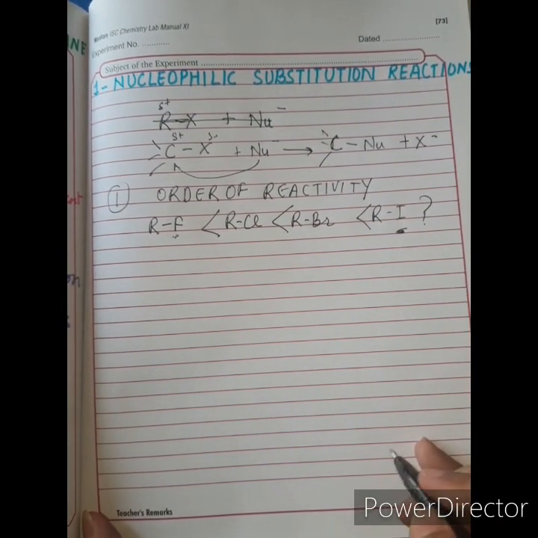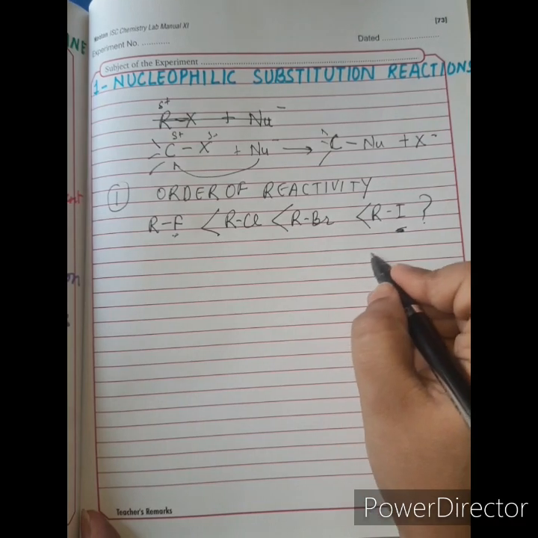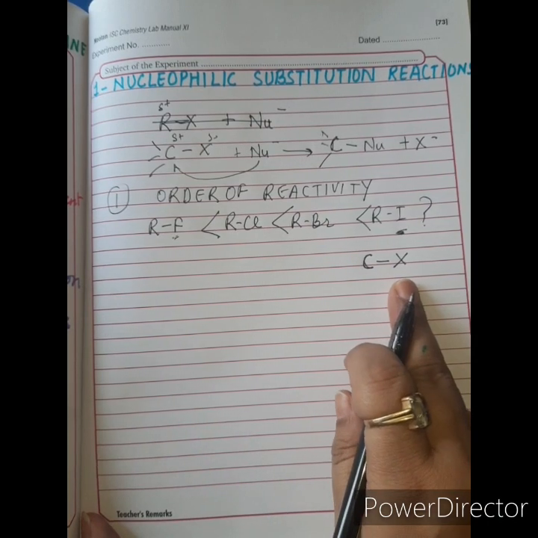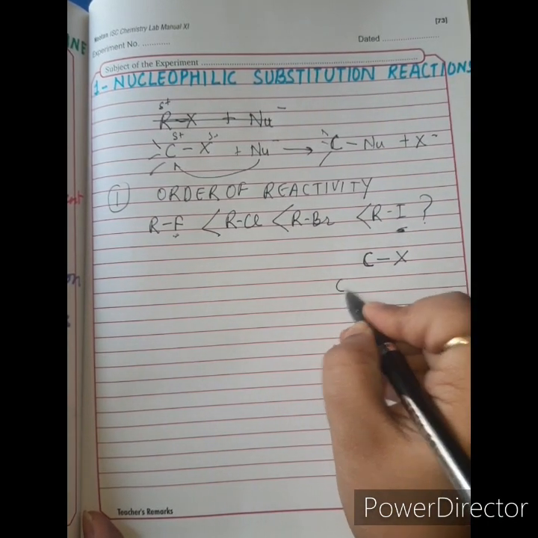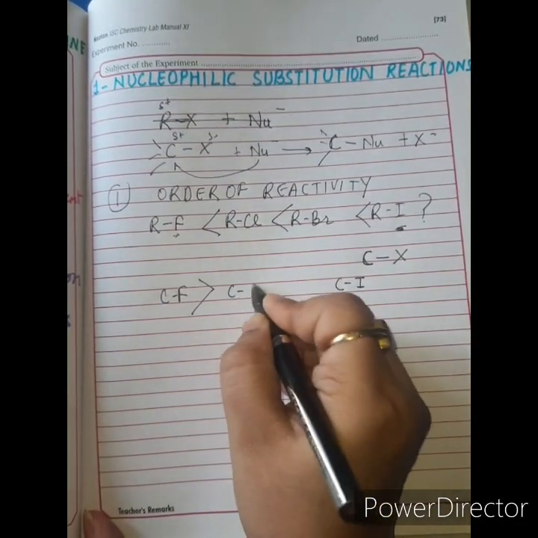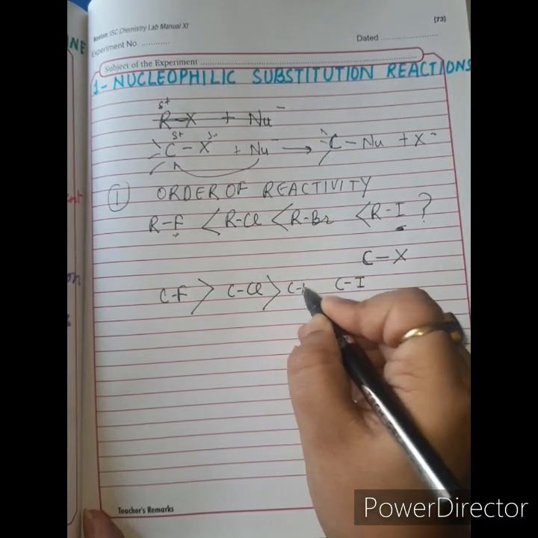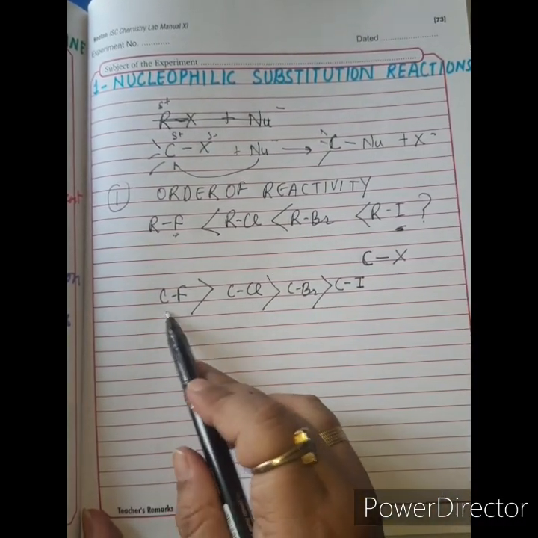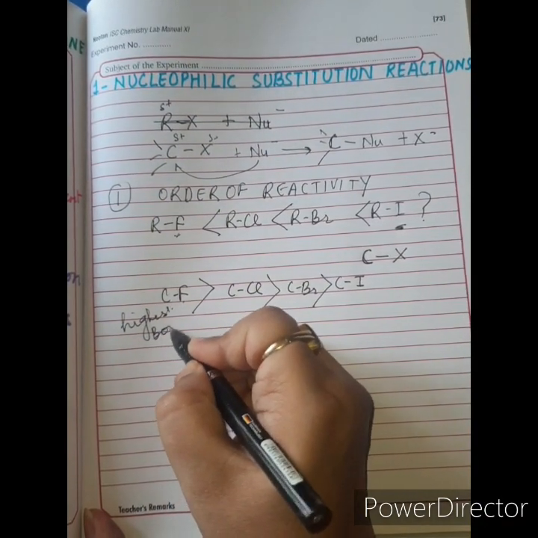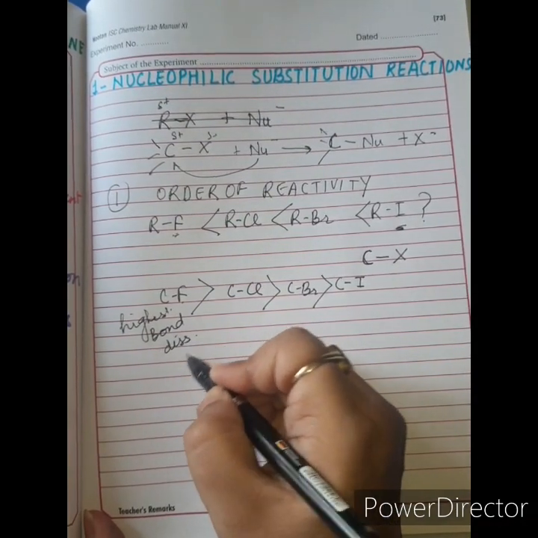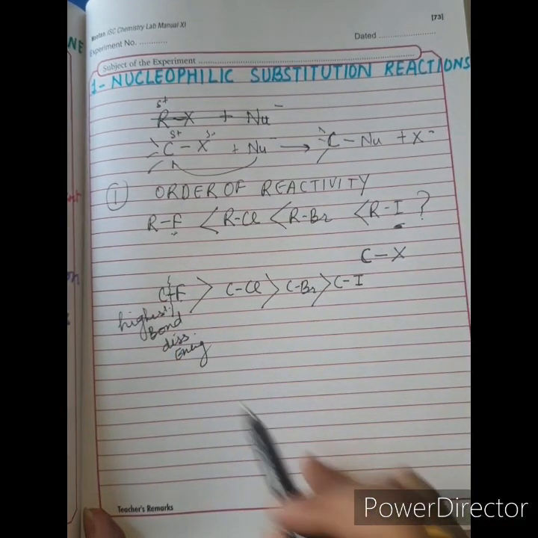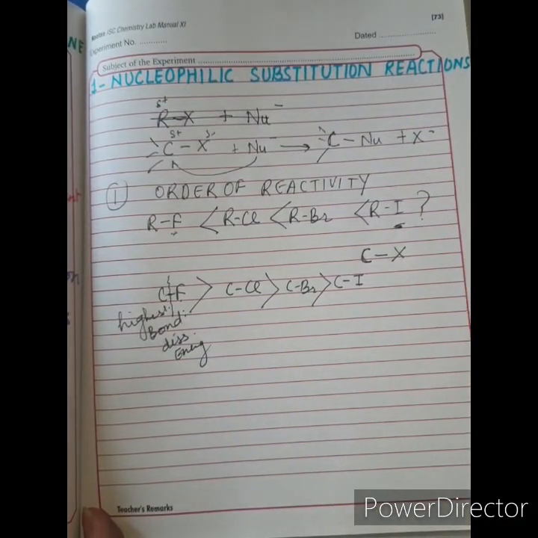That means iodoalkanes are most reactive and fluoroalkanes are least reactive. Why? What is the reason? The answer lies in the bond dissociation energy of the C-X bond. The bond dissociation energy of the C-X bond follows the order: C-F greatest, then C-Cl, then C-Br, and then C-I. Since C-F has the highest bond dissociation energy, this bond gets cleaved with difficulty and they become the least reactive towards this nucleophilic substitution reaction.